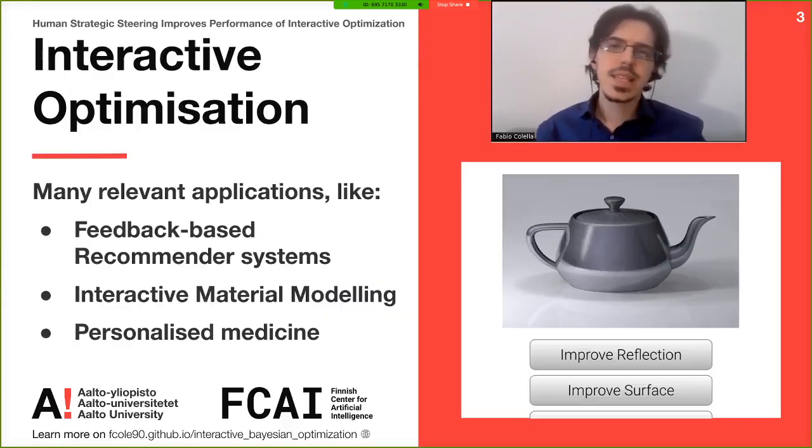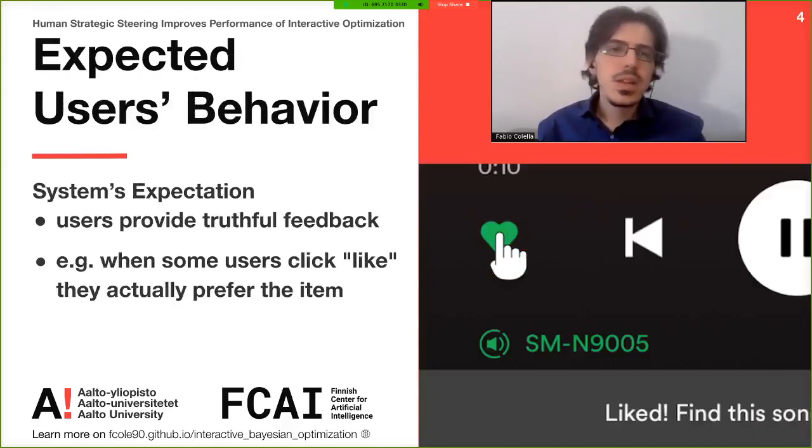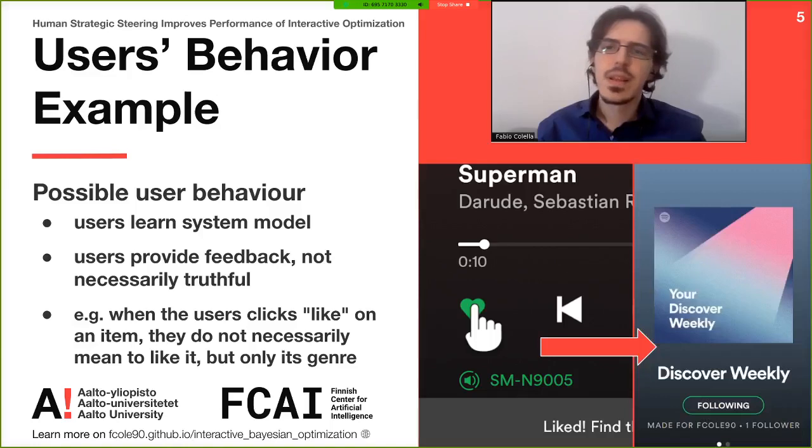We studied the setting of interactive optimization because it has many relevant applications, like feedback-based recommender systems, interactive material modeling, and personalized medicine. Normally, in such systems, the expected user's behavior is that a user provides truthful feedback. This means that when a user clicks the like button, they actually prefer the item. But some users may exhibit a different behavior.